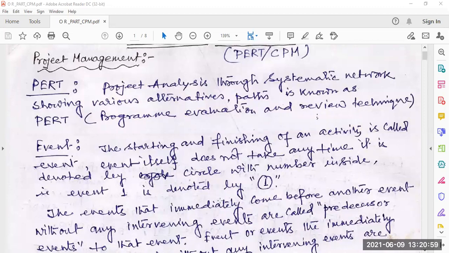Event 1 is denoted by 1 within the circle. That is the way of representation of an event.